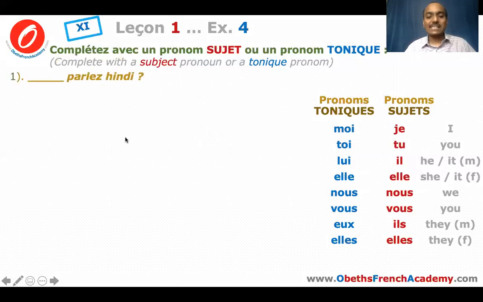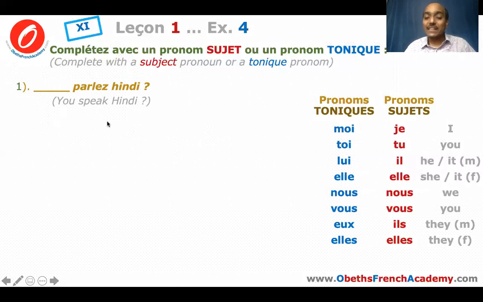Let's check out the first sentence. Dash parlez hindi. Now before a verb, you will always have a subject pronoun. So this you is not the tonic pronoun, but a subject pronoun, because subject pronouns are always placed near the verb.